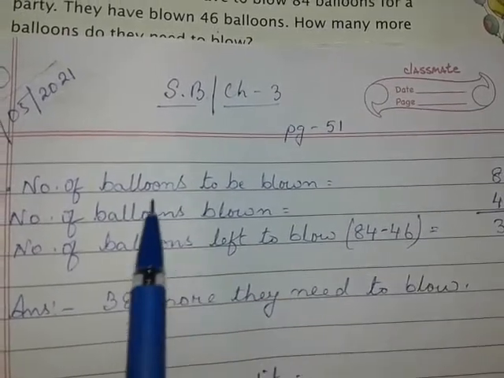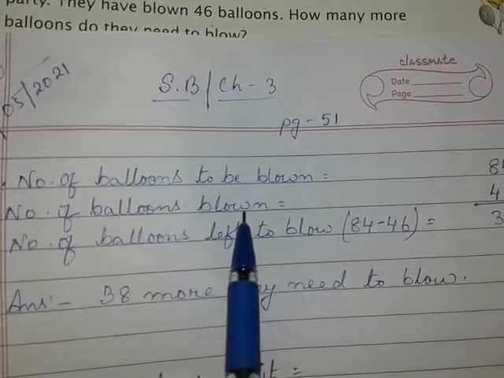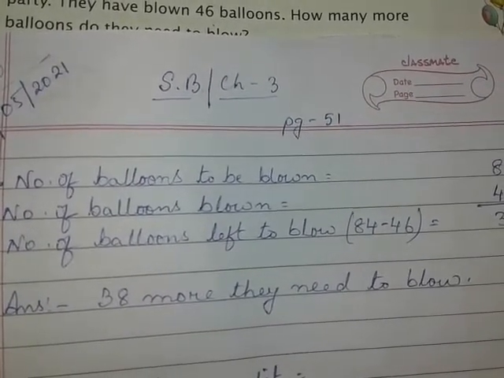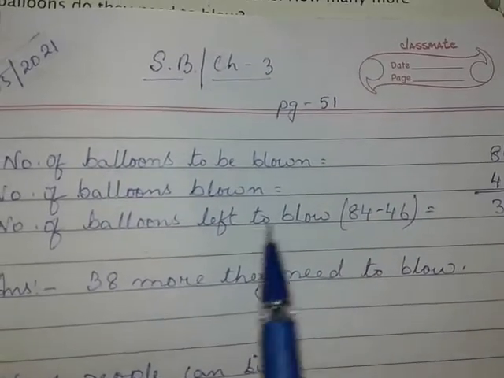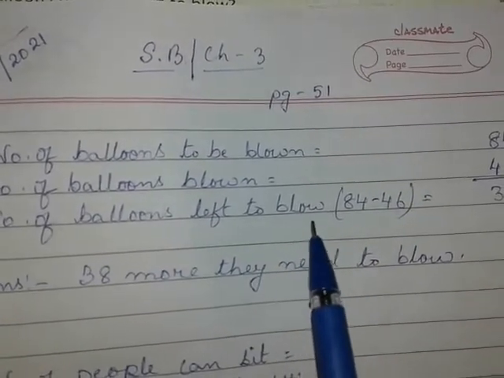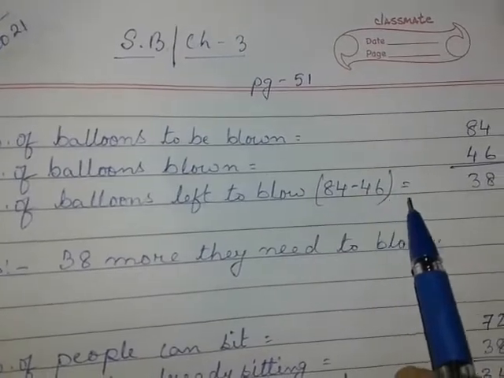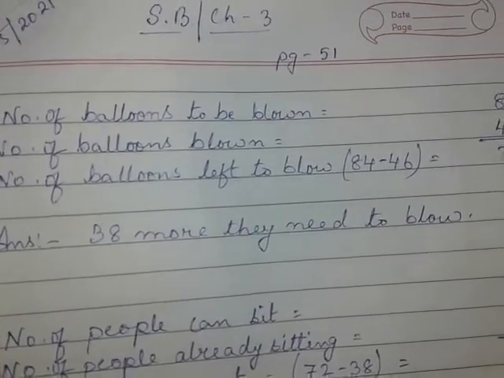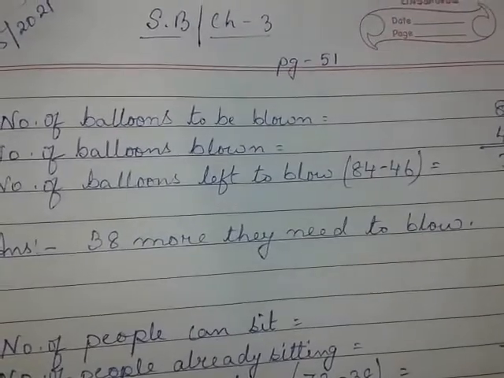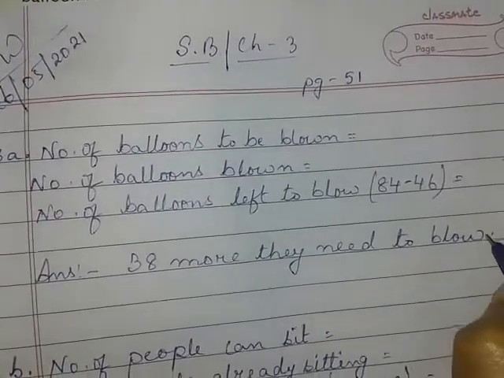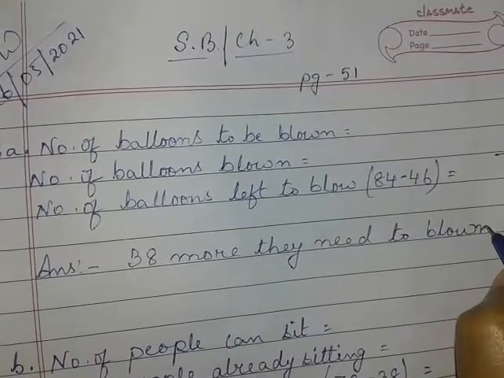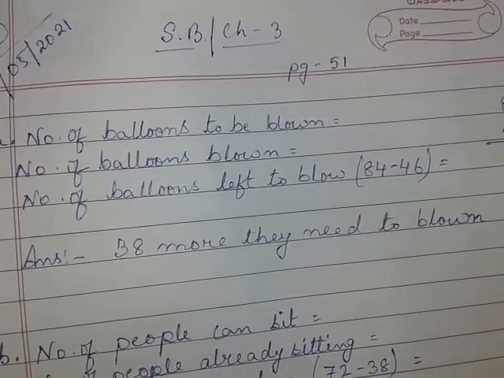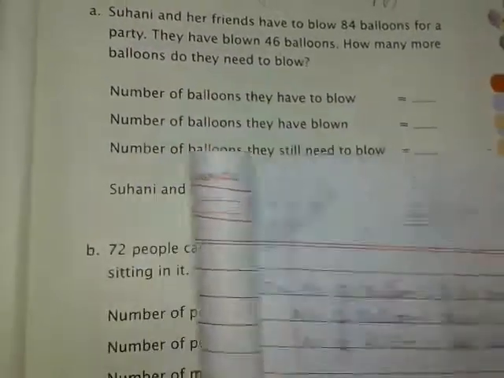But you can see what I have done: the number of balloons blown, that has already been filled, is 46. And the number of balloons left to blow is 84 minus 46, which is 38. And the final answer is written: 38 more balloons need to be blown. You can write here "blown" or "need to be blow". You can write any one. Okay students.